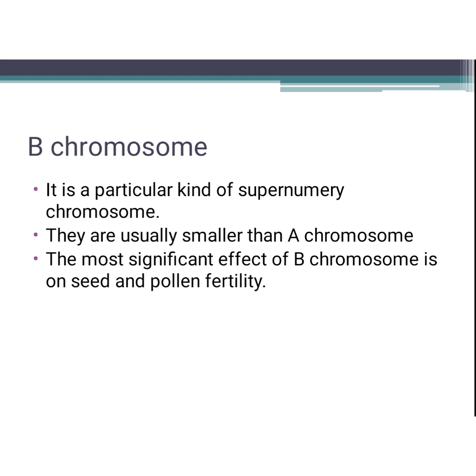And the most significant effect of B chromosome is on seed and pollen fertility. It is a very important point. Simply, B chromosomes are extra chromosomes, okay, over and above the standard diploid or polyploid chromosome complements. Now B chromosomes have been reported in 42 families of angiosperms including 163 genera and 475 species.